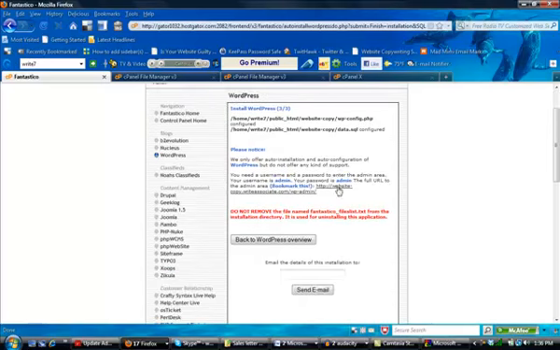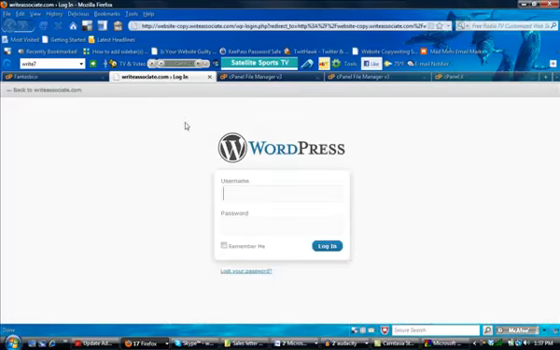Okay, so you'll see right here, this is showing you the URL to log into your admin. And just so you know, when you're working with WordPress, it's always going to be the URL, http:// your website address.com and then /wp-admin. That's always going to be the link to log into one of these admin areas for a WordPress website. So you can go ahead and click that right now, and it's actually going to take you there.